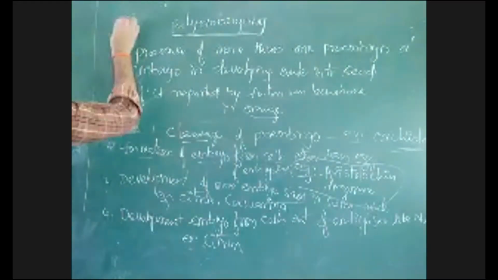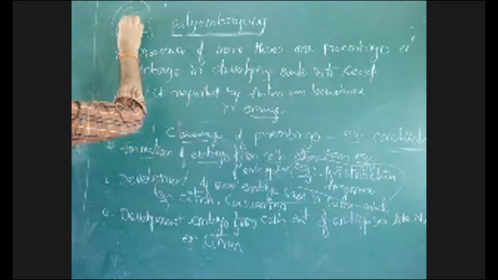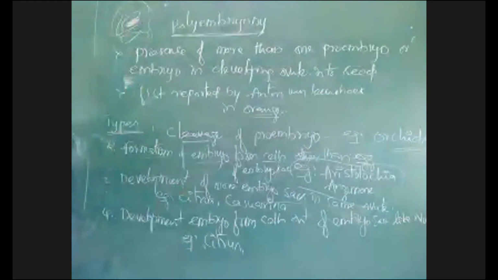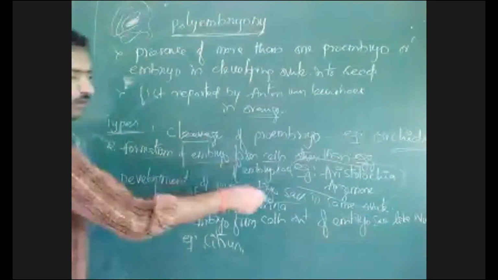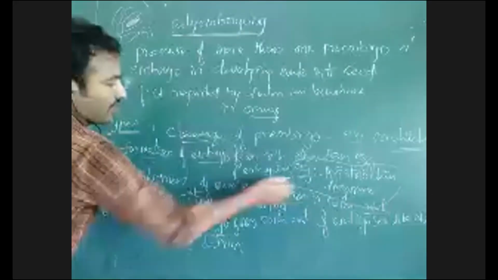If you see the ovule here, these integuments are there. Inside the integuments, there is a central portion called the nucellus. Inside the nucellus, there is development of embryo sac. Inside this embryo sac, there is development of more embryo sacs within the same ovule or from the other cells, antipodal cells, synergids. From these, there may be development of more embryos.